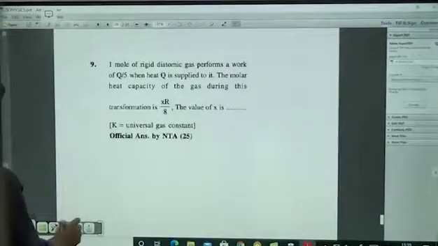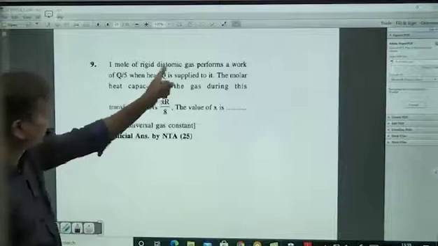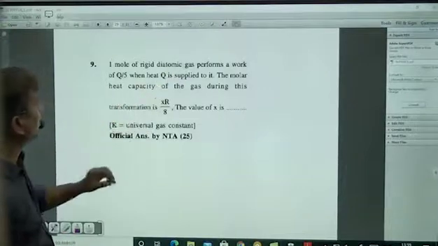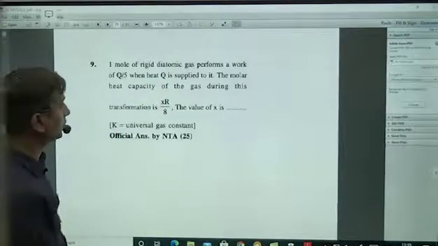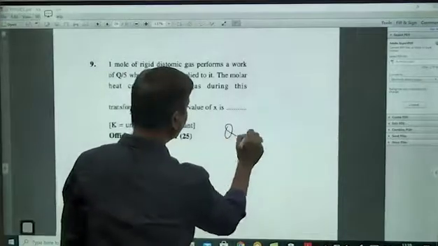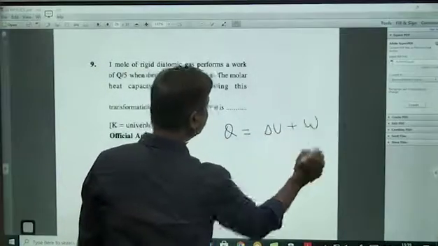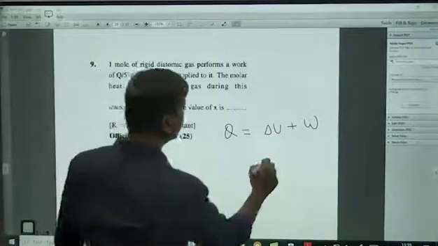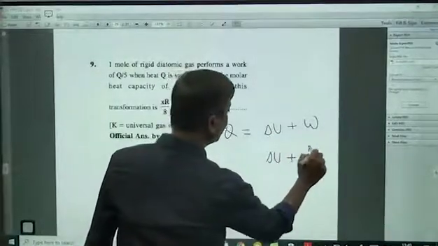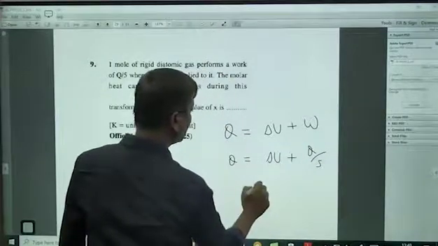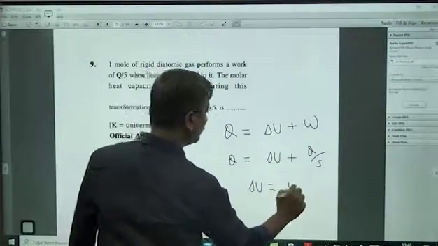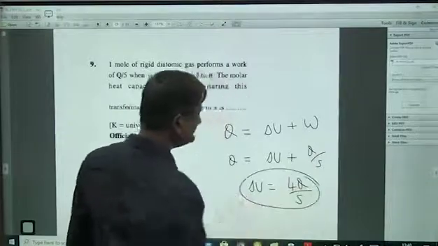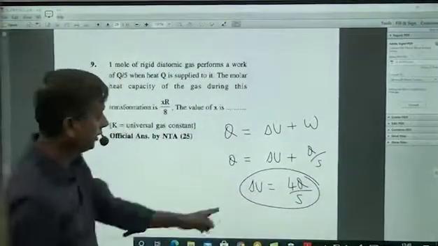Yes. Again thermodynamics. 1 mole of a rigid diatomic gas performs a work of Q by 5 when heat Q is supplied to it. So we know the first law of thermodynamics, Q is equal to delta U plus W. Q is supplied to it, it is performing a work of Q by 5. So delta U plus Q by 5 equals Q. So delta U will be equal to 4Q by 5.